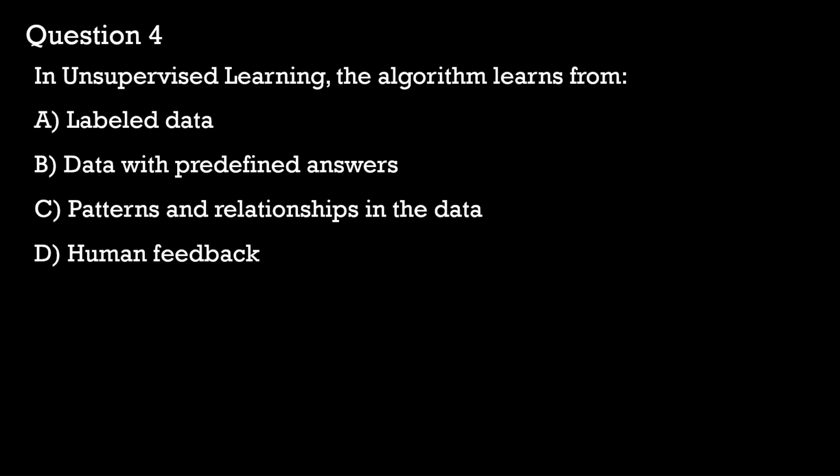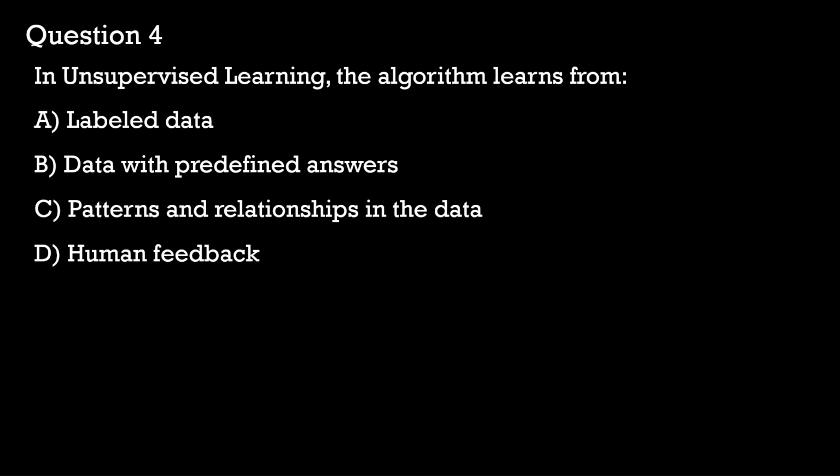So instead of being told what the correct outputs are, the model groups similar data points or finds hidden structures within the data sets. In option D, human feedback is used in reinforcement learning, where the model learns by receiving rewards or penalties based on its actions. An example of unsupervised learning would be customer segmentation. So, a retail company can use unsupervised learning to group customers with similar purchasing behaviors without prior labels.